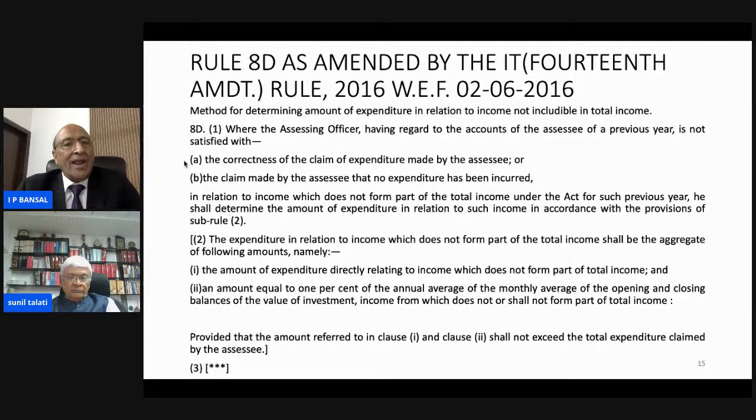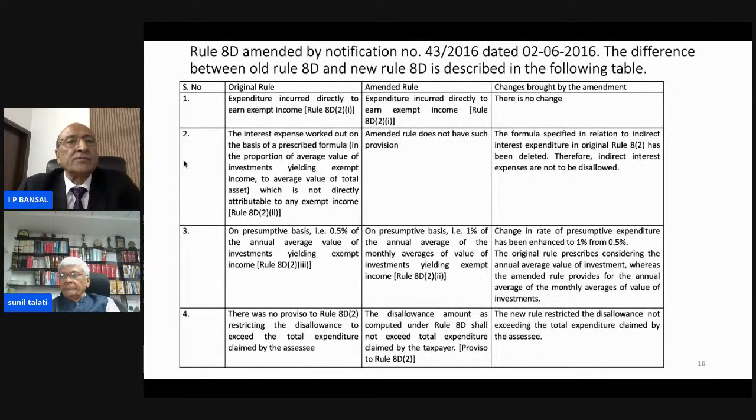The second component of the aggregate is an amount equal to 1% of the annual average of the monthly averages of the opening and closing balance of the value of investment, income from which does not or shall not form part of the total income, provided that the amounts referred to in clause 1 and clause 2 shall not exceed the total expenditure claimed by the assessee. So what is the impact of the amendment made in the rules with effect from 2nd June 2018?